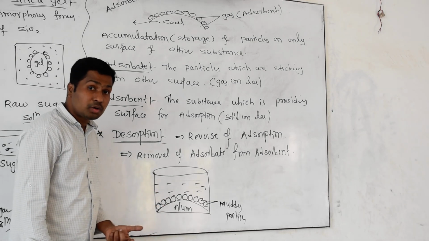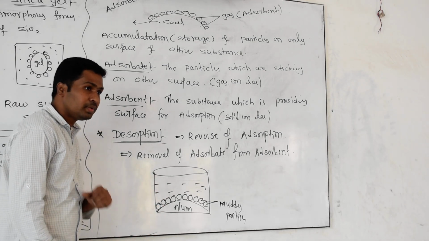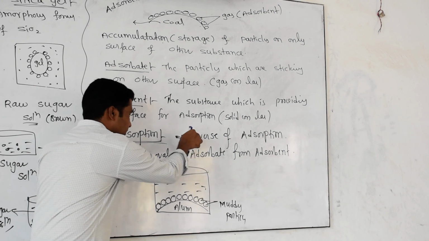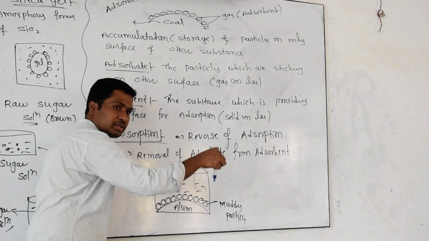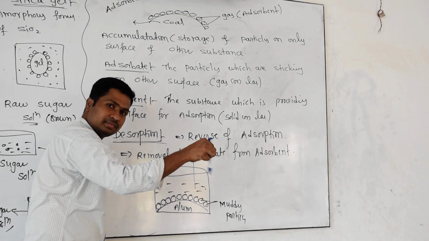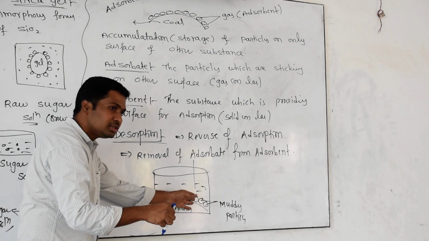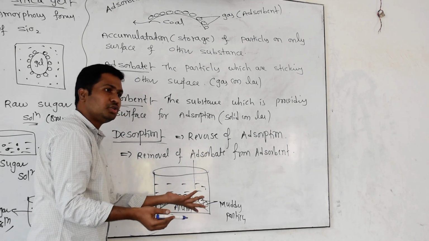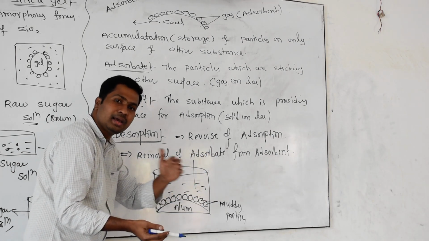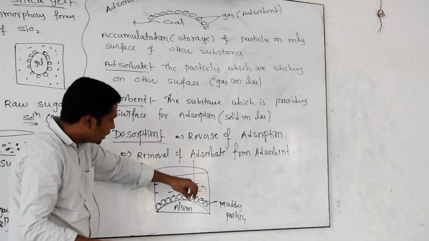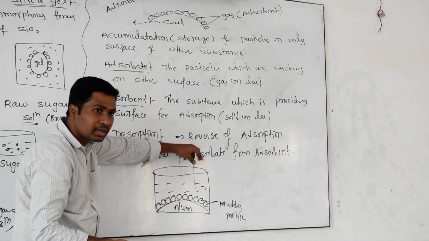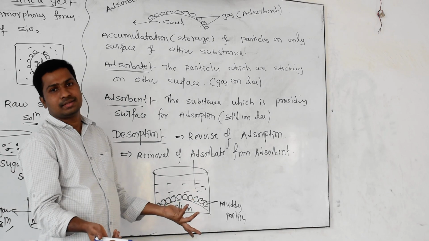Now desorption is possible. How? Take a stick and stir it like this. What happens? Whatever particles were stored come back into the solution. They are leaving the adsorbent. Removal of the adsorbate particles from the adsorbent is called desorption.